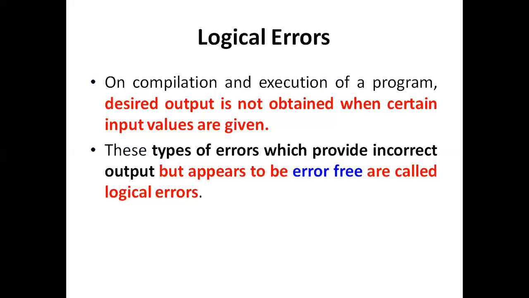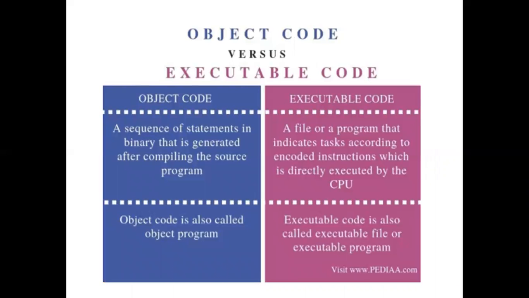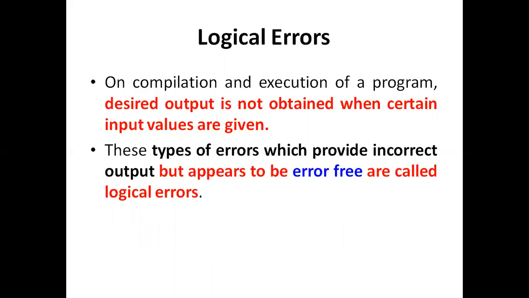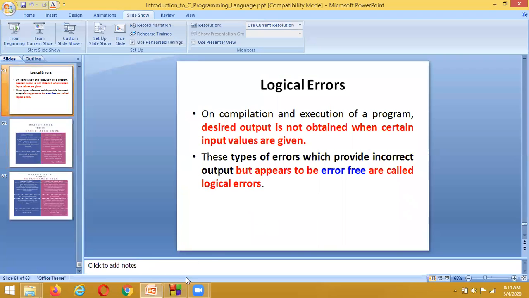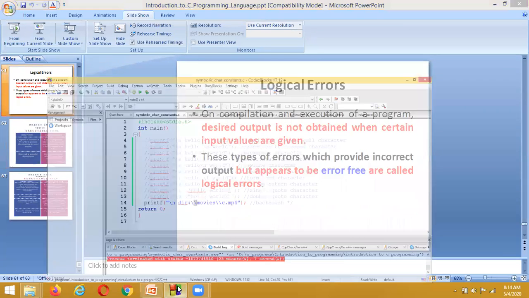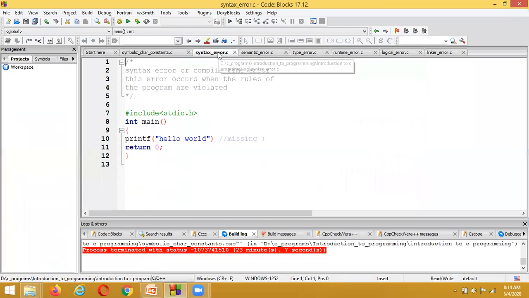Logical errors are those where you have written the program and at compilation time it does not show any errors, it is error free, but while executing for the given input it does not show the desired output. We call these logical errors. Now we are going to see practically the different types of errors we are having.